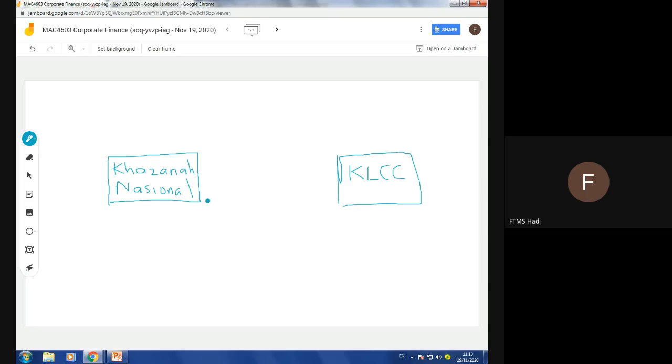KLCC will submit the application to Khazanah Nasional. They said, okay, Khazanah Nasional, we are from Petronas KLCC. We want to apply for a loan from you because we want to construct KLCC. That is one of the alternative sources of finance.